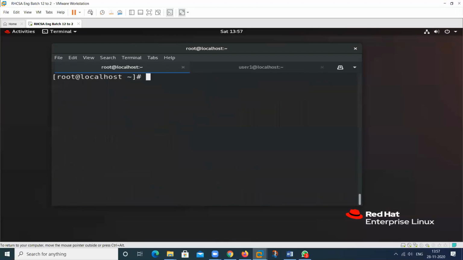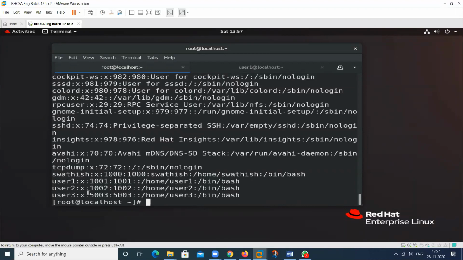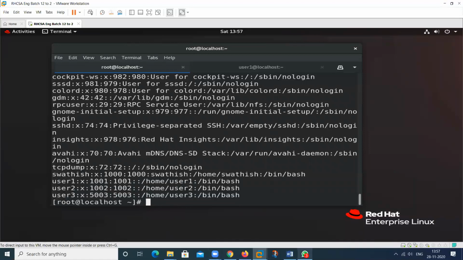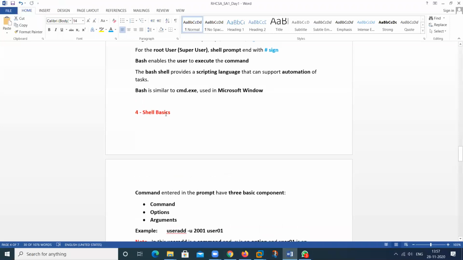So check cat /etc/passwd. Check here. It's created. So it will not take according to the sequence. I have assigned this 5003, so it will take this one. I will show this option in chapter 6 also. But here I just showed you what the basics of shell are.